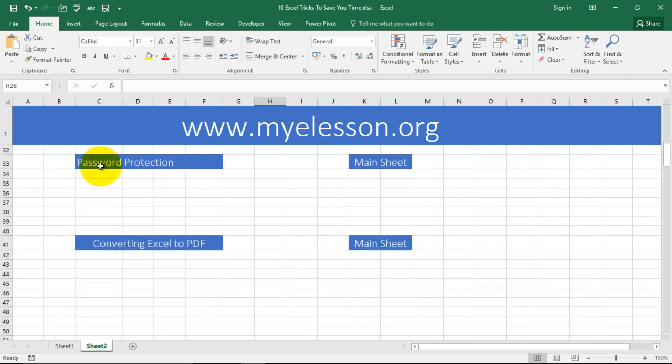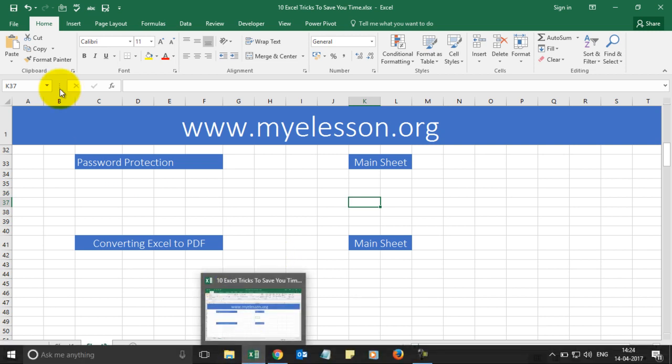Now let's learn password protection. Okay, now that's important. Password protection comes in 3 stages. The first one is to open the workbook itself. The second one is to lock the content that you are seeing on the screen so nobody can make a change to it. The third is making certain sections editable. So let's learn all the 3 aspects.